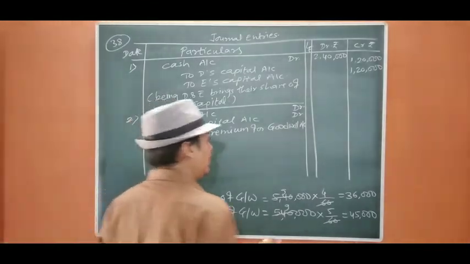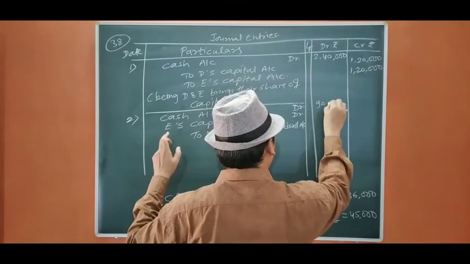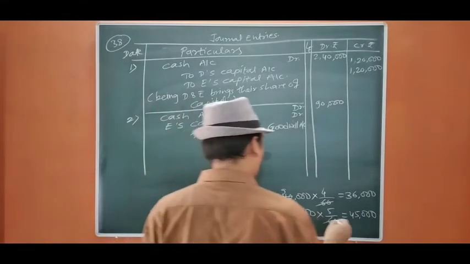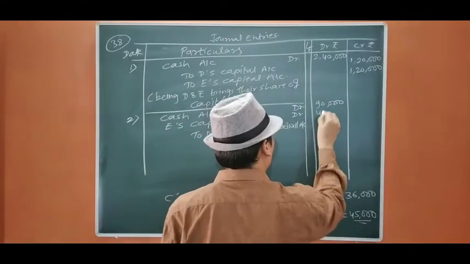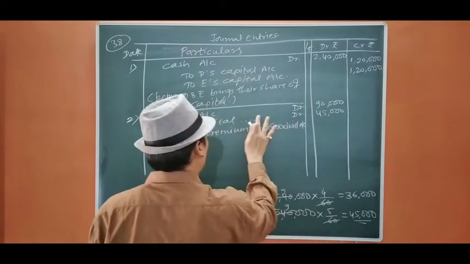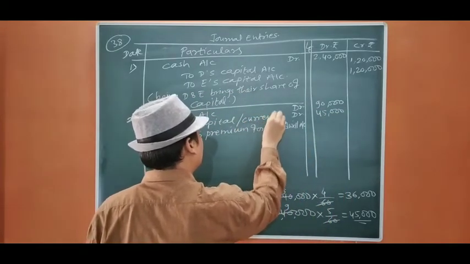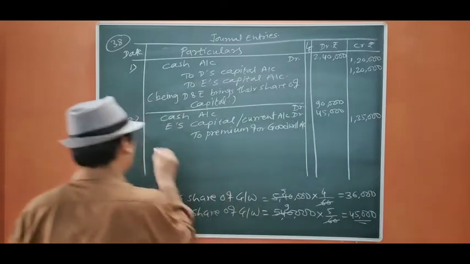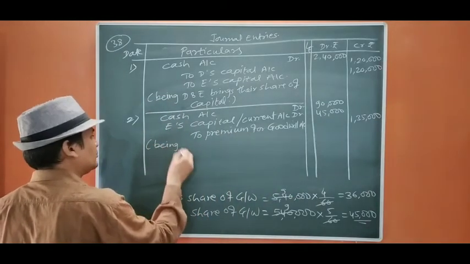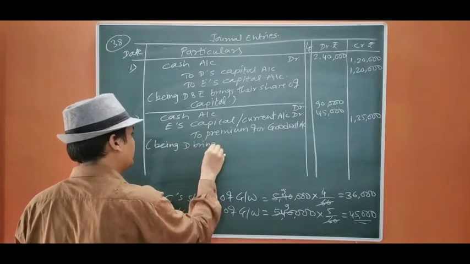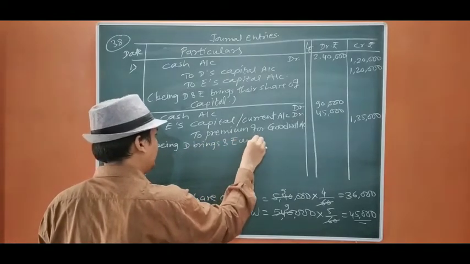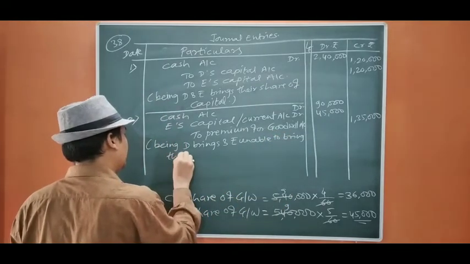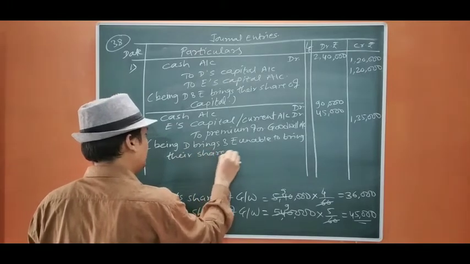So I am going to treat like this. Now cash he is bringing 90,000. His share of goodwill is 90,000. E has to bring 45,000, but he is not able to. So we are going to take either from capital or current account. Okay. Either from capital or current account. So it will be 1,35,000. B brings and E unable to bring their share of goodwill.